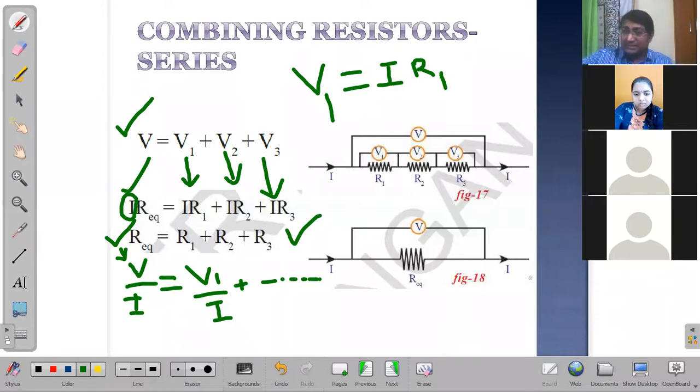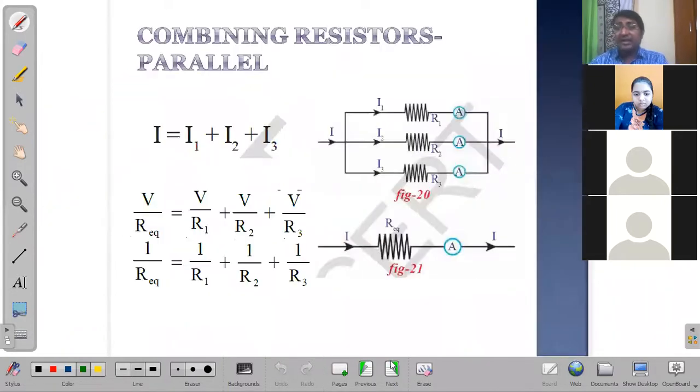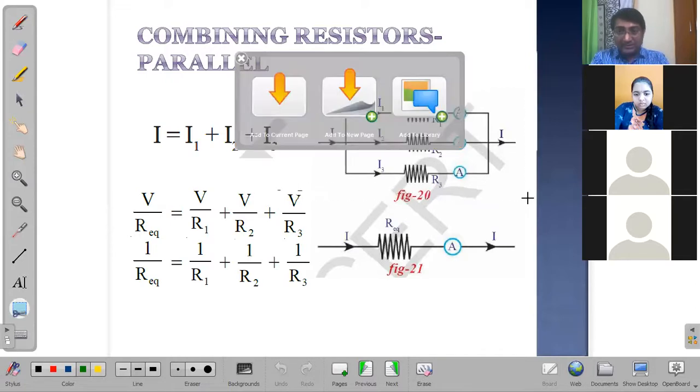Let's do one thing, guys. We have around 8 minutes for this session to close. So let's discuss parallel circuit also. We understood the entire series circuit. Now let's discuss parallel circuit. Now in parallel circuit, maybe after the discussion, when we come back, we can directly do the entire activity.